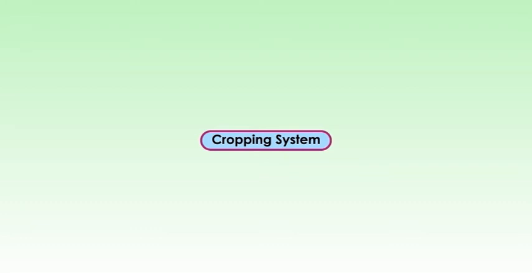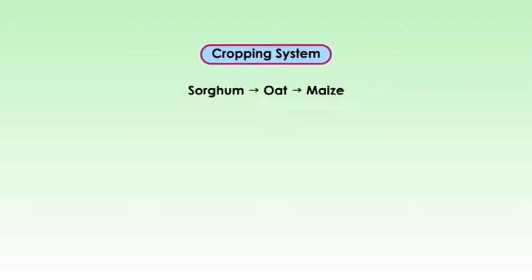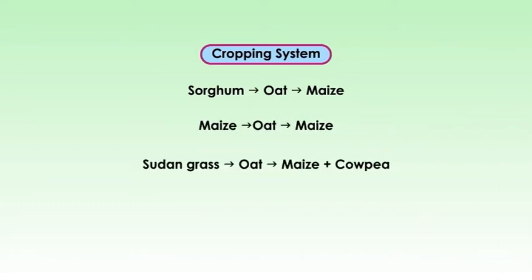Cropping system. The following cropping system is followed in most of the Indian conditions. Sorghum followed by oat and followed by maize. Maize followed by oat and followed again by maize. Sudan grass followed by oat and followed again by maize with cowpea. Lobia followed by oat with mustard and again followed by maize with cowpea.